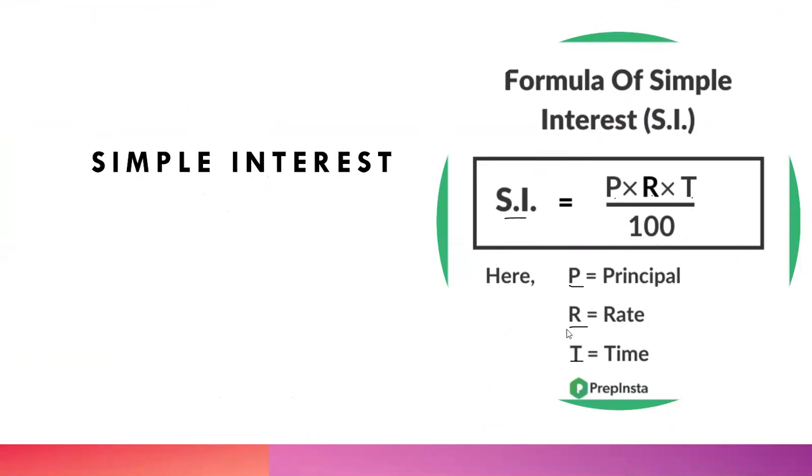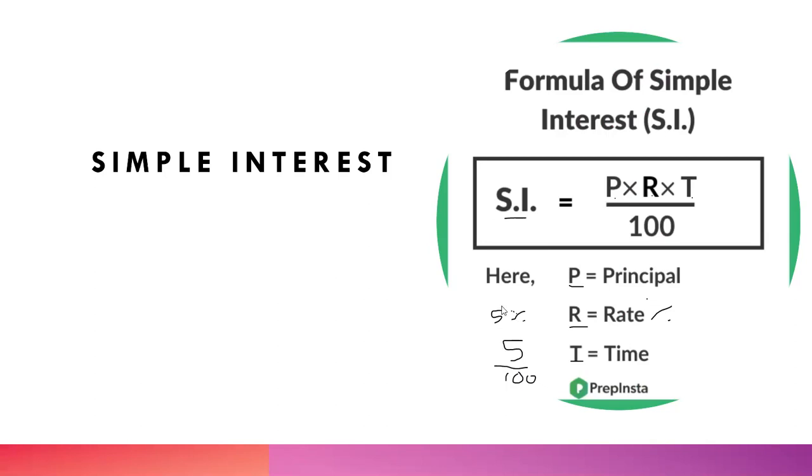But what is the case? Actually, our rate of interest is in percentage. So just imagine it is 5%. There are some students who forgot to write 5% as 5 by 100, and some students write it.